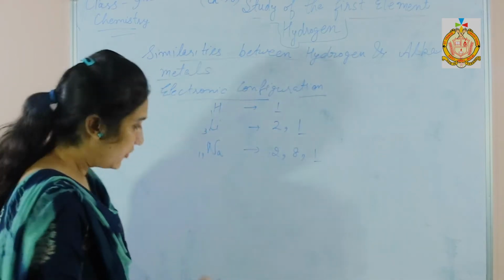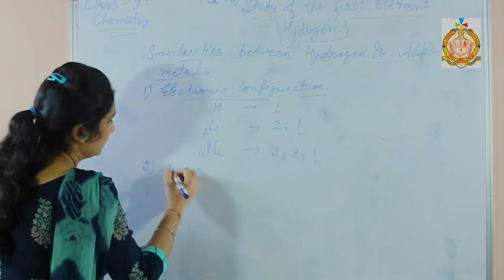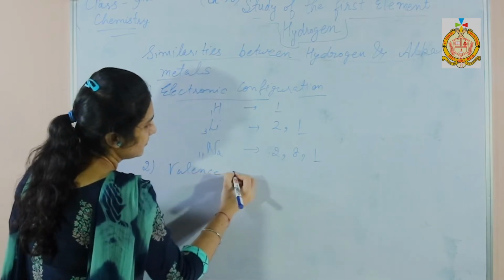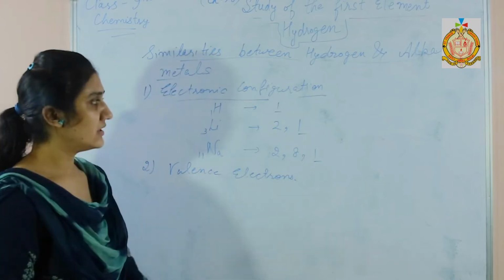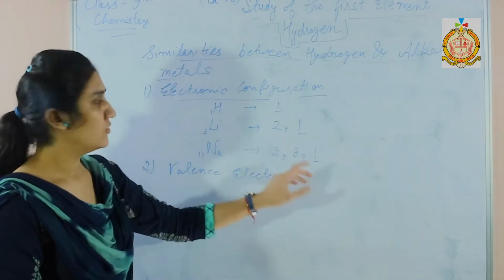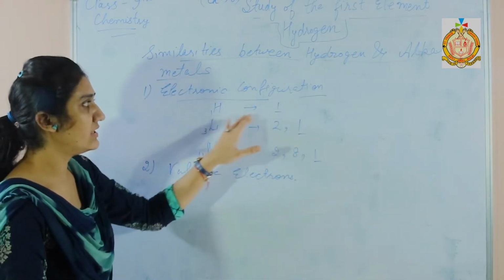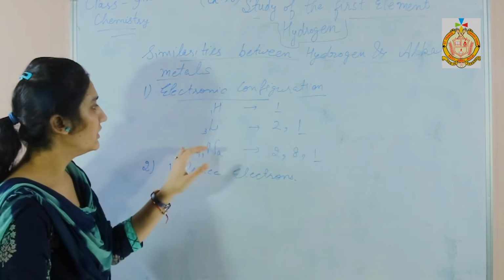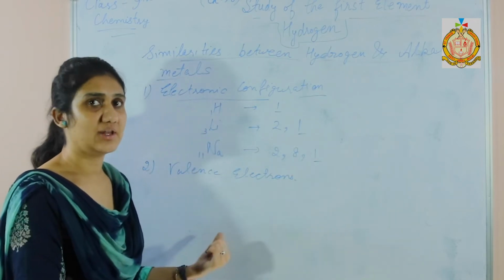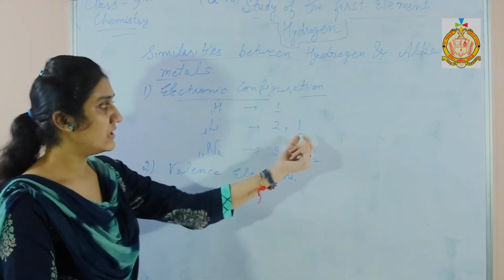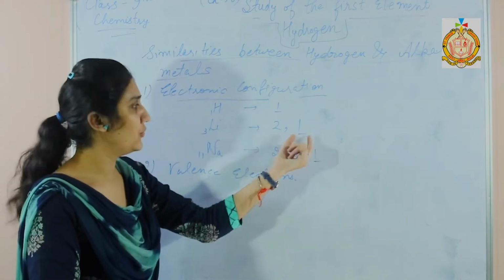Next one is number of valence electrons. Here the number of valence electrons is 1. In the outermost shell of hydrogen, it has only one valence electron, and valence electrons are those electrons that lie in the outermost shell. So in lithium, how many electrons lie in the outermost shell? 1.